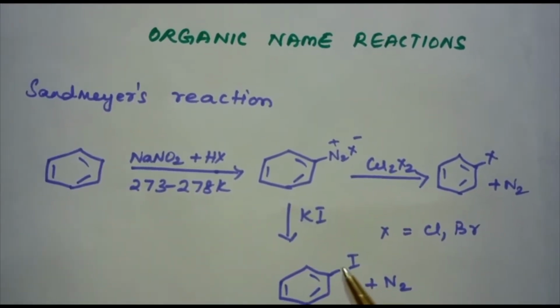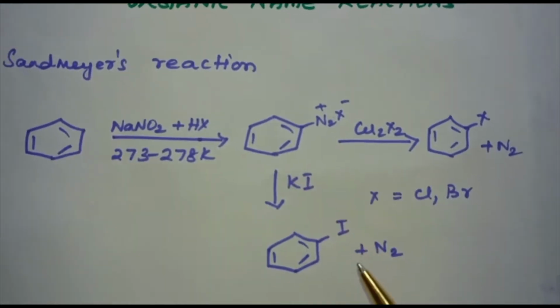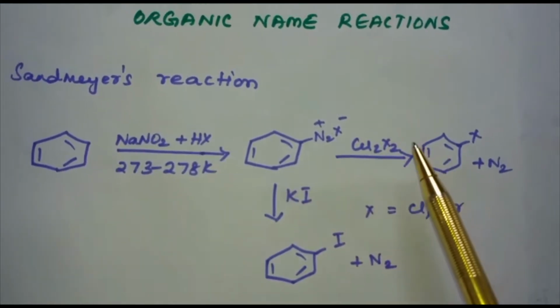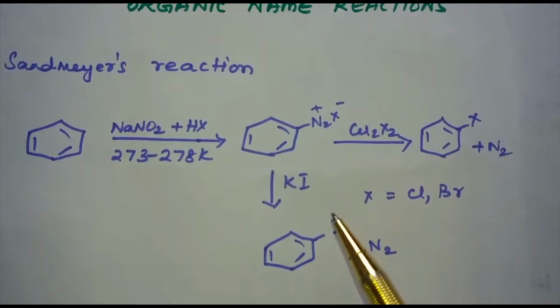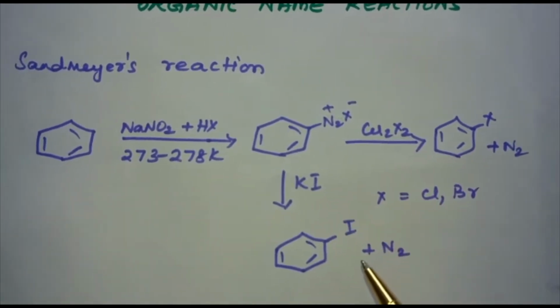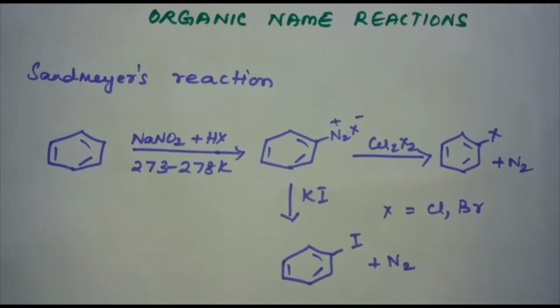Replacement of the diazonium group by iodine does not require the presence of cuprous halide. That is, by simply shaking the diazonium salt with potassium iodide, we will be getting iodobenzene.